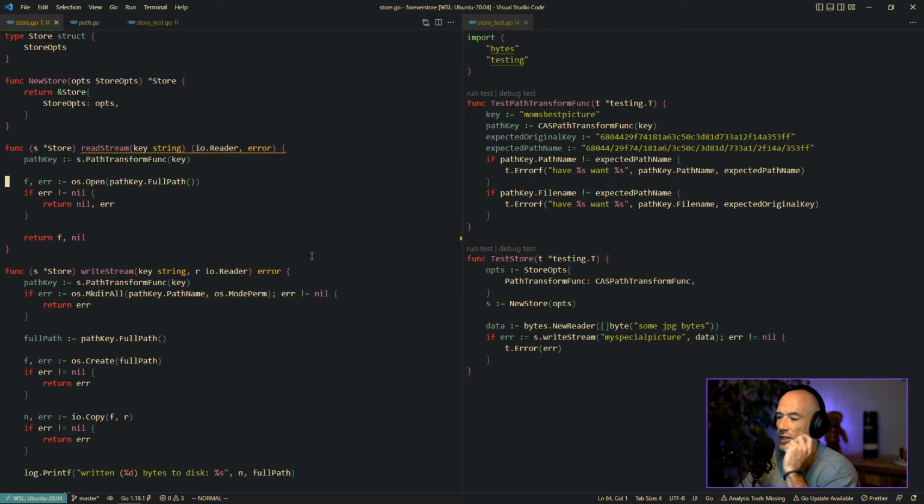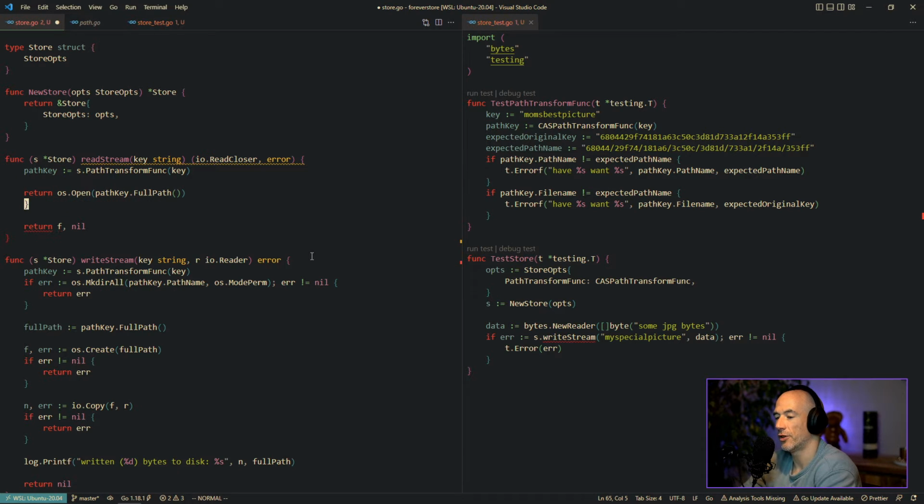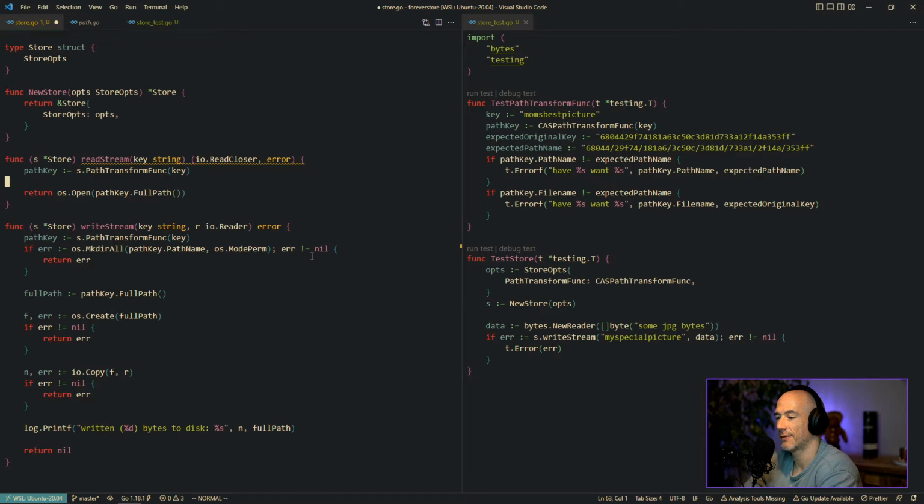Of course, we need to close these files, right? That's the thing. So the problem is we're reading a file from disk, but we need to make sure we close this. So I don't think it's going to be a reader, but a read closer, which basically means we can just do this. Return the whole shebang, but that doesn't make any sense.